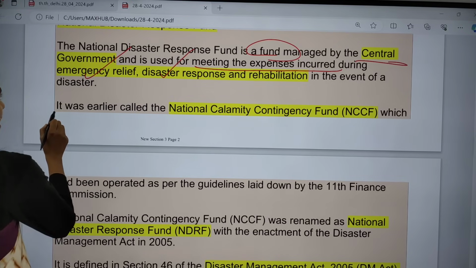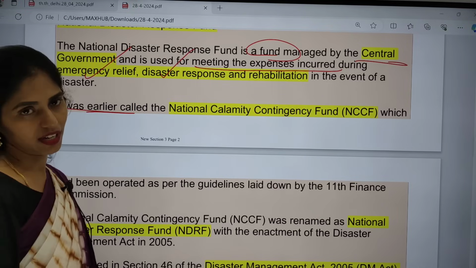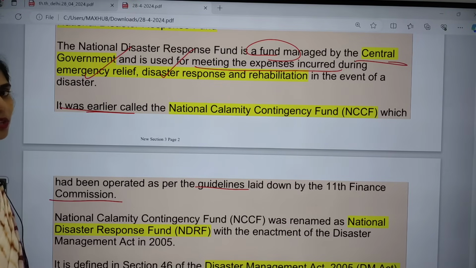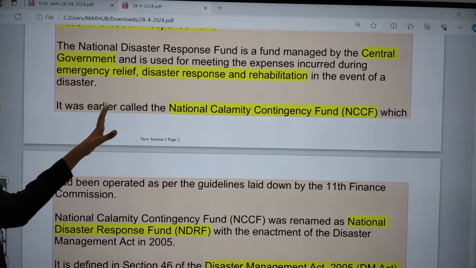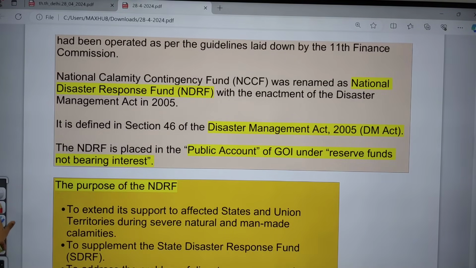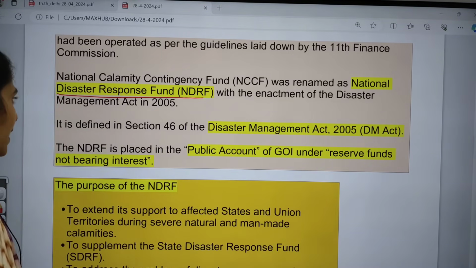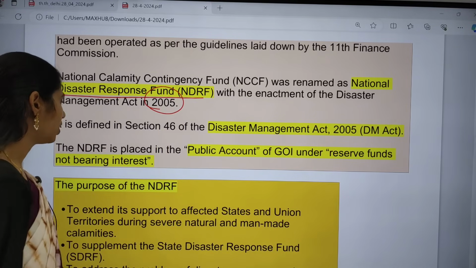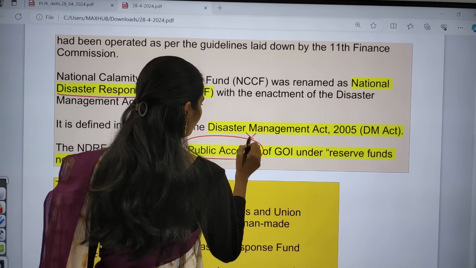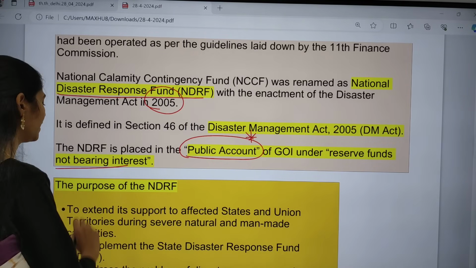And actually this National Disaster Relief Fund was earlier called the National Calamity Contingency Fund, and was operated as per the guidelines under the 11th Finance Commission. Okay, the earlier National Calamity Contingency Fund was under this 11th Finance Commission. And this fund was renamed the National Disaster Response Fund with the enactment of the Disaster Management Act of 2005. Okay. And this NDRF, which is placed under the public accounts, is very important. Public accounts of the Government of India under reserve fund, which is not bearing any interest.